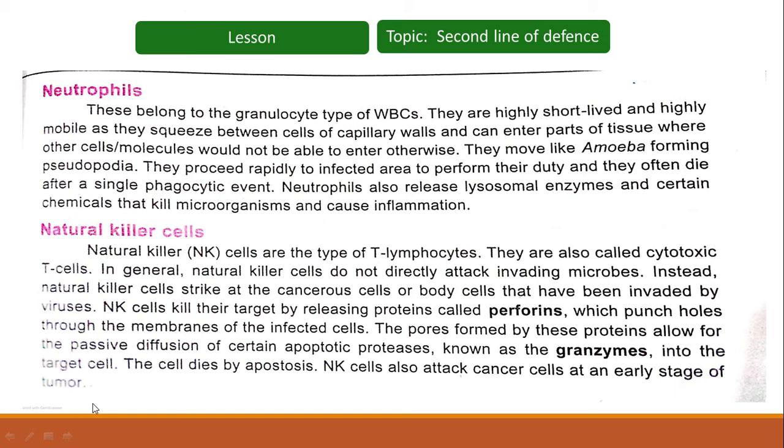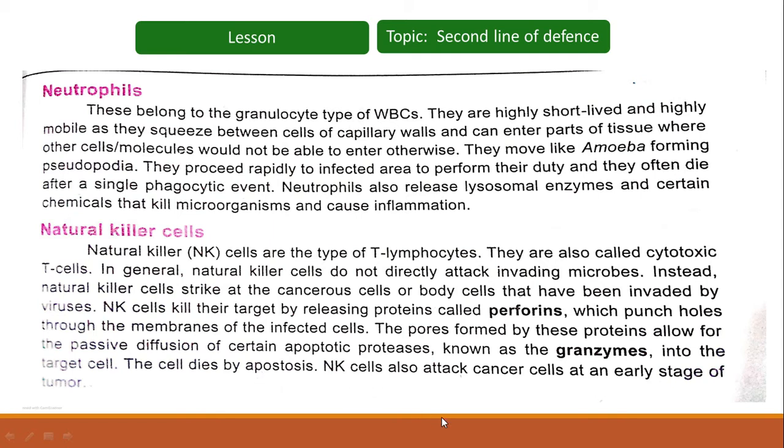So firstly, natural killer cells will target the cancerous cells or body cells. Then they will release proteins termed perforins. As a result of perforins, certain pores are produced in the membranes of those cells. Then those pores allow passive diffusion of certain proteases termed granzymes into those cells. As a result, the cell eventually dies by apoptosis. And if we recall, apoptosis means programmed cell death.